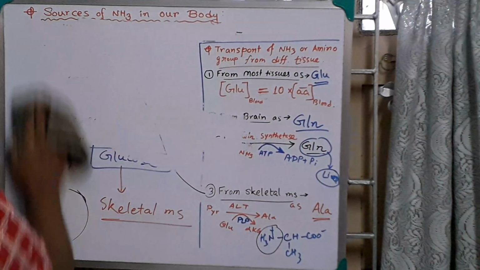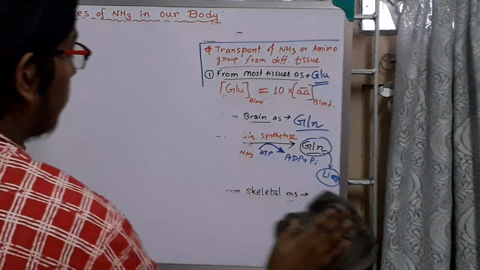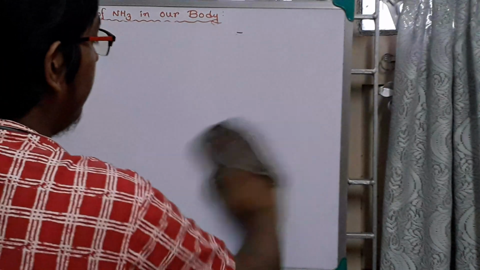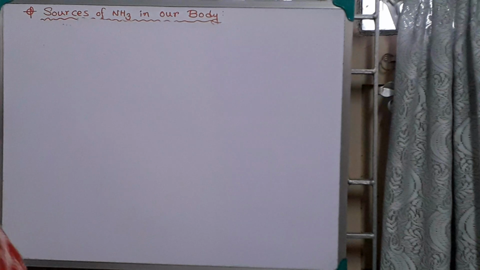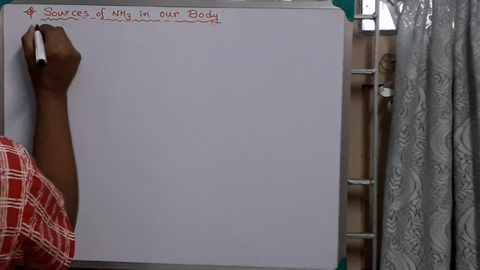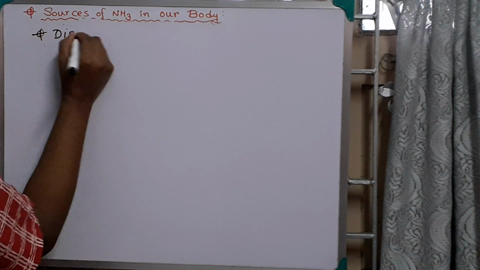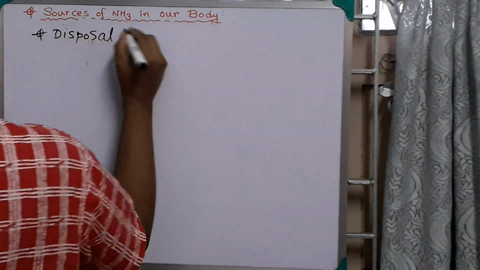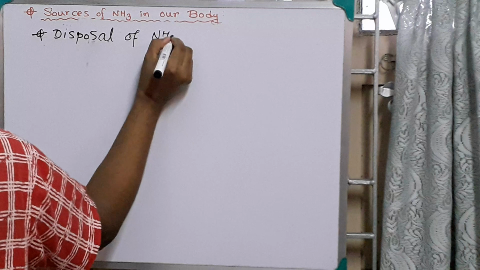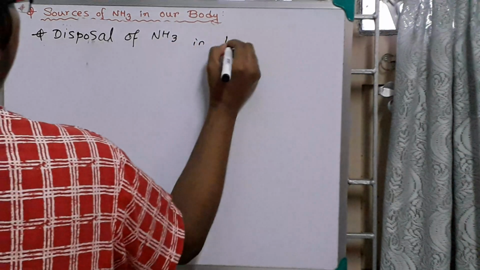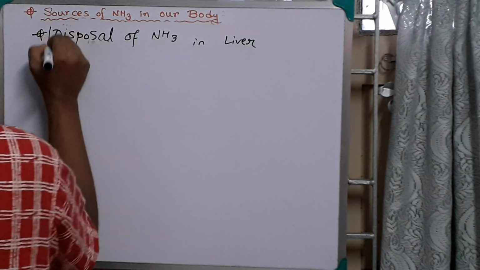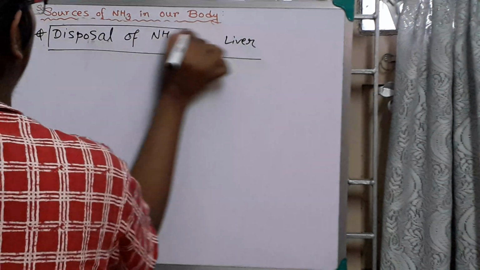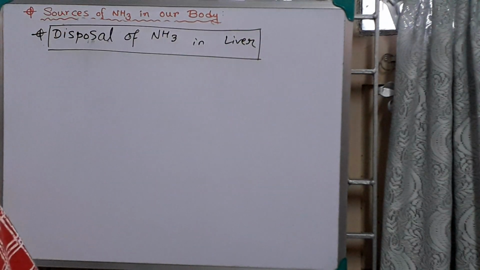Now come to the last topic of today's discussion, that is disposal of ammonia. Disposal of ammonia in the liver. It is very easy. You obviously know it from your 11-12 knowledge.